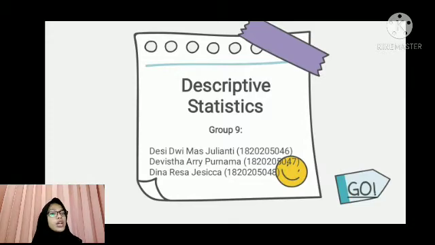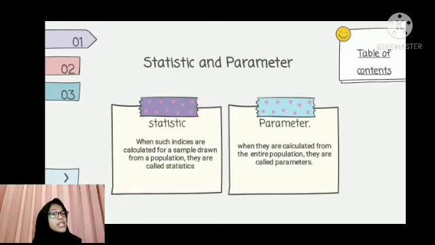Today we are going to talk about descriptive statistics. The first explanation will be given by me. Now I want to talk about the differences between statistic and parameter.